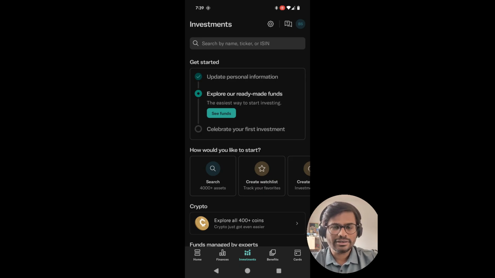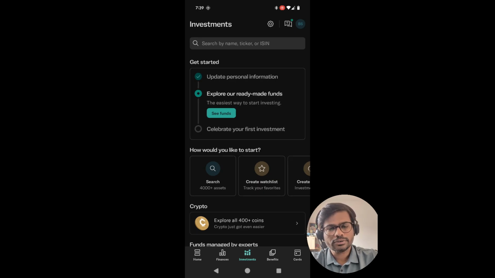Instantly, the securities account, your depot account, is opened. However, for our purpose, we will look into the investments tab. If you notice at the bottom, there are home, finances, investments, and this is the investments tab that we will be looking into.